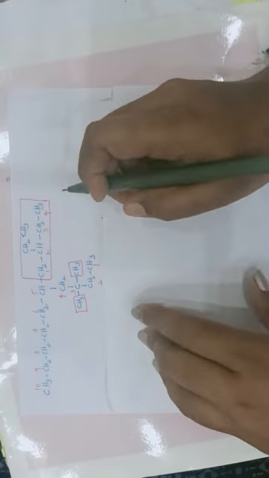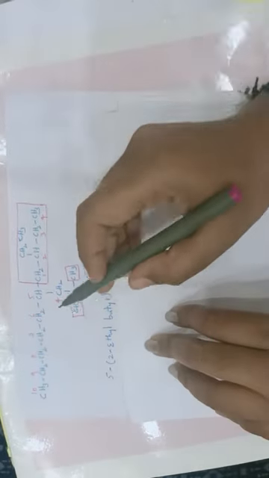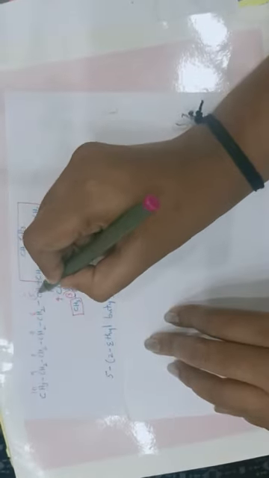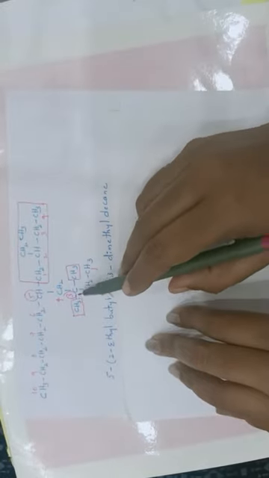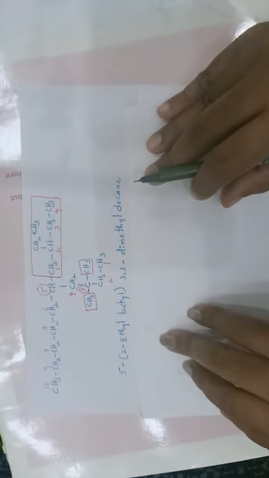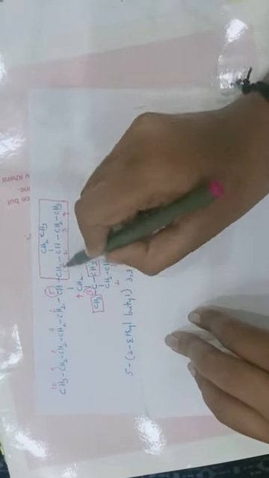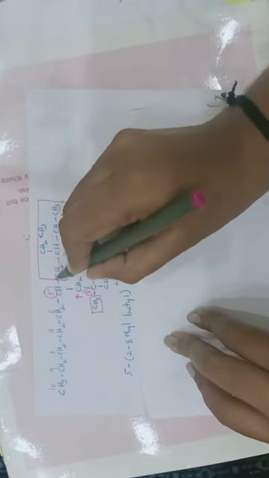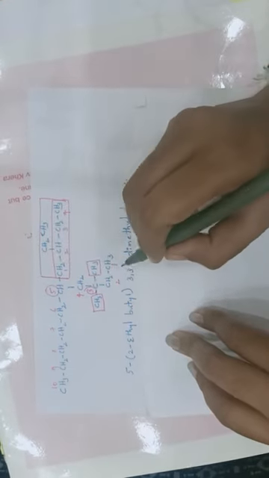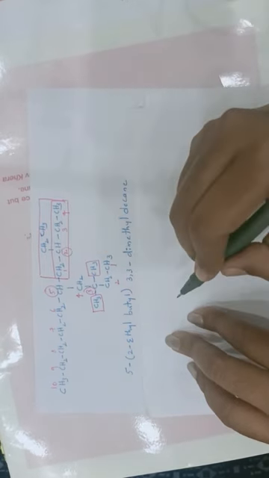Understand? Now we'll see how to give the name for this compound. On whichever carbons substituents are present, you just mark them first. On the third carbon, a substituent is present. Even on the fifth carbon, a substituent is present. On the third carbon 2 substituents, on the fifth carbon 1 substituent. So first see what substituents are present there. See, this is the substituent present here. On this side chain, again a side chain is present. Where is it present? At the second carbon.